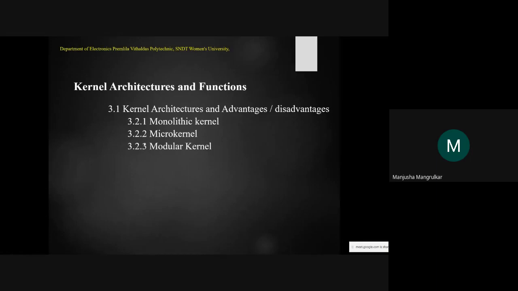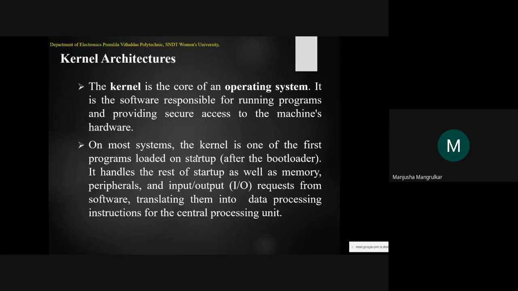The kernel has three architectures in general, whether it is an embedded operating system or a general purpose operating system. First is monolithic kernels, then microkernels, and modular kernels. Now we will first understand what a kernel architecture is. Why is it called the kernel architecture?